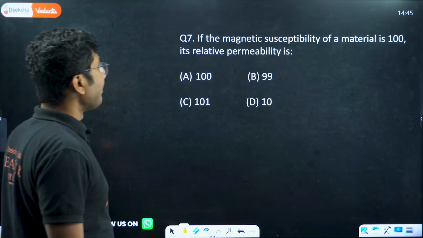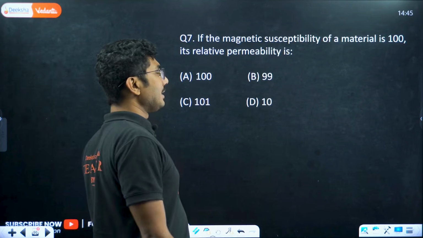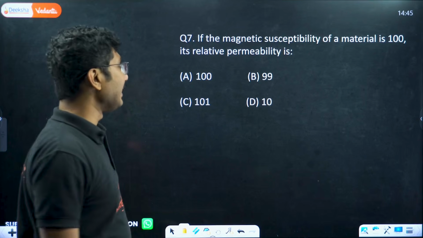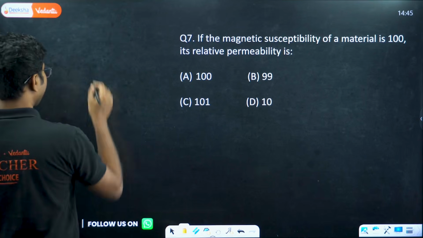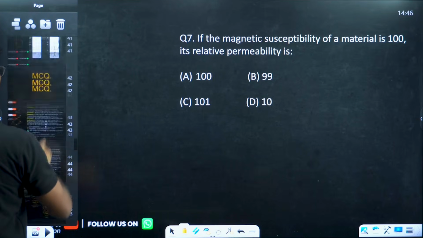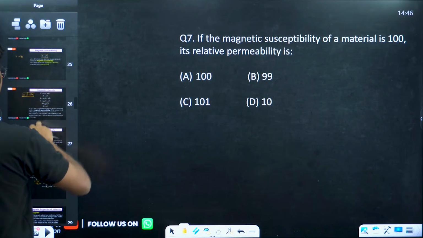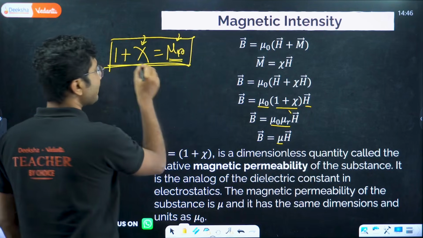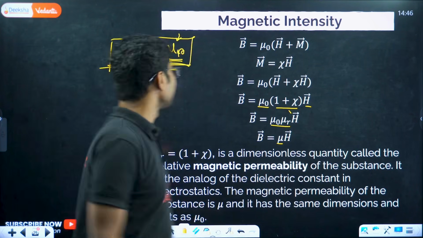Next, the magnetic susceptibility of a material is 100. Its relative permeability is? So relative permeability, if you recall our theory, let me take you back to the theory once more if you have forgotten. This is the theory that relative permeability is 1 plus susceptibility.